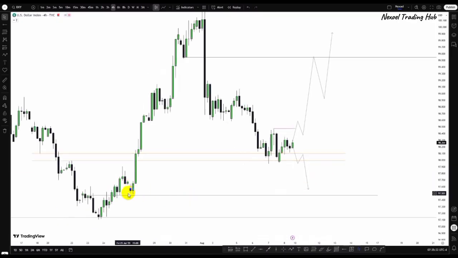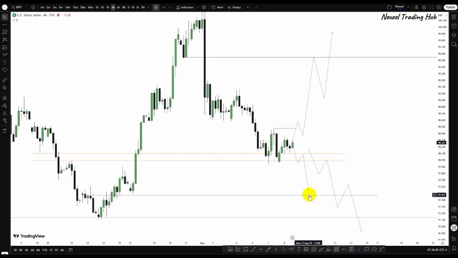Now you can see from the 4-hour, this is the daily zone, price mitigated that, and now this is the freshly 4-hour zone that price did not mitigate. This sponsored the movement that took out this opposing supply zone. So you may trade bearish to this sponsorship block. So you have to wait to see what happens at this level in confluence to the daily. So if price violates that, then you know that now we are going to see a continuous bearishness. So when we see this, then we may see price now continue bearish to the downside.